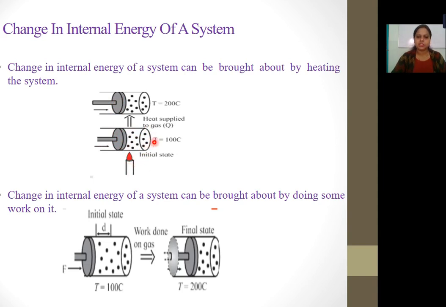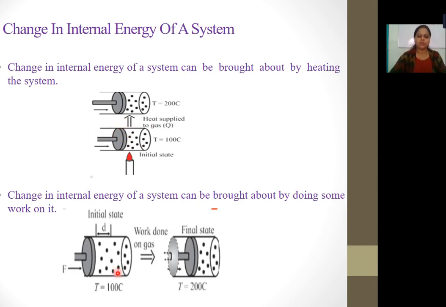Now see, initially this gas or this fluid or this matter has a temperature of 100 degrees Celsius in the initial state. When we started heating this container, the heat was supplied to the gas, and the final condition is that this gas will have a temperature of 200 degrees Celsius. What we have done is supplied an amount of heat to raise the internal energy of the system. So this is one method by which we can change the internal energy of a system.